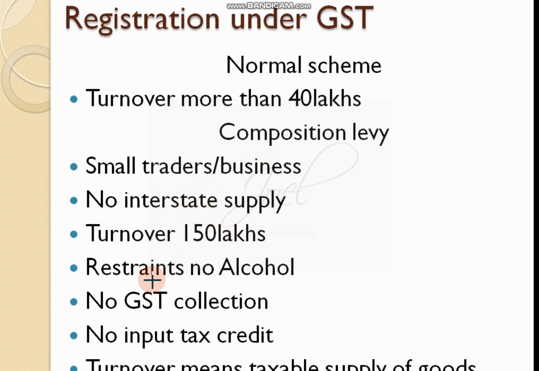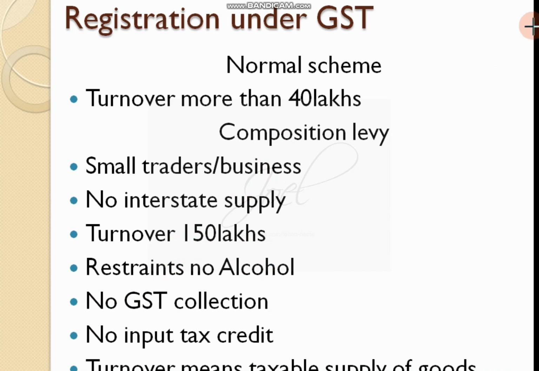So no interstate supply. Then restaurants with no alcohol can opt for the composition levy scheme. So there is a slight error, a spelling mistake. Restaurants with no alcohol. So you have a restaurant but you are not supplying alcohol, then you can go for the composition levy scheme provided your turnover is less than 1.5 crores.